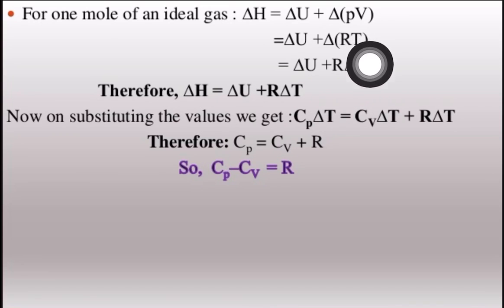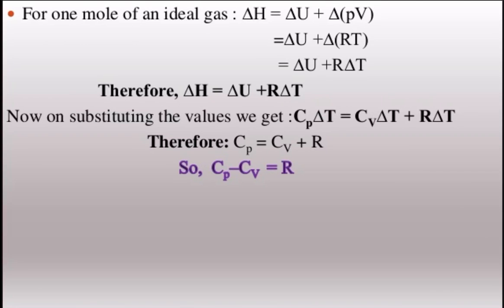Now R we know is a constant. That is, delta RT becomes R constant and delta T. Therefore, the delta H value we are getting is delta U plus R delta T. Delta H is equal to delta U plus R delta T. Now on substituting this value, what do we get? Cp delta T is equal to Cv delta T plus R delta T.